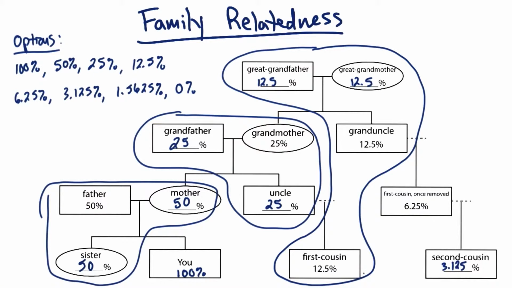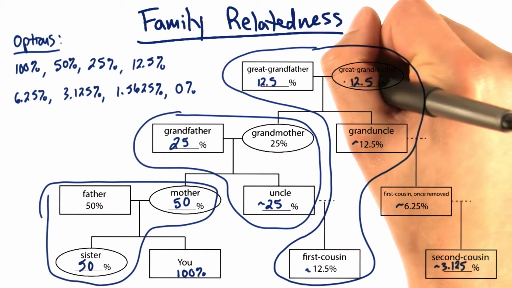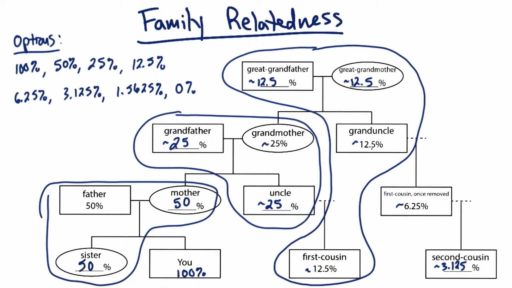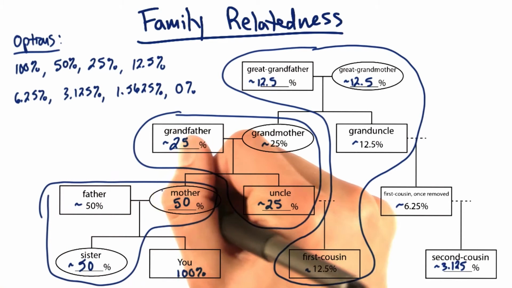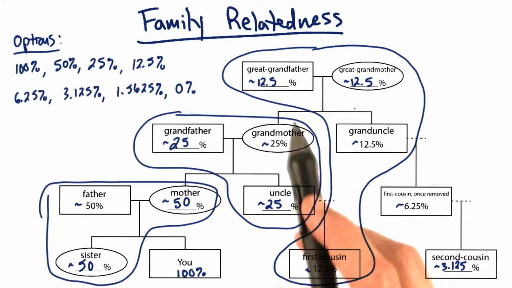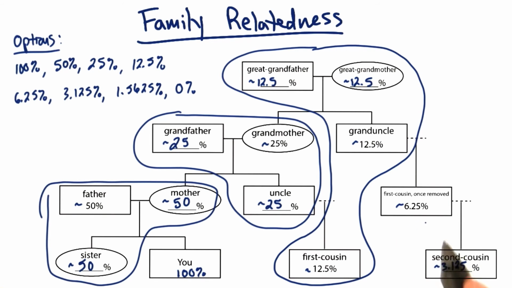Now, because of recombination during meiosis, these numbers are not exact. We could put a little about sign, a little tilde in front of each of these to represent that you're going to have, on average, 25%, 12.5%, and so forth. About the only relationship that you can guarantee you're going to be exactly 50% is the father and the mother. Everything else has recombination playing a role, and because that doesn't happen the same way every time, you can get a little more, a little less from one relative or another. This is just an approximation.